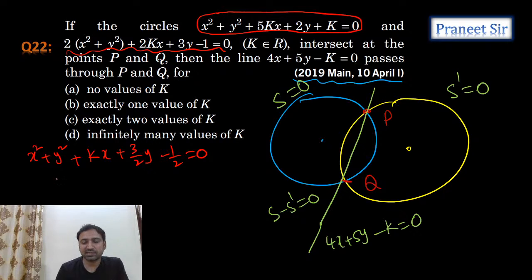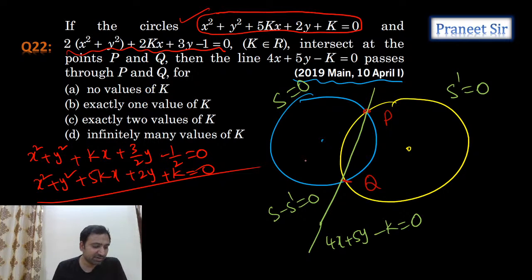And now subtract this equation from the given equation. Why? Because S minus S dash. If you subtract two circles, we'll get the common chord, guys. So if you do this, let's see what we get. When you subtract these two equations, what do we get as the common chord? Let's calculate the common chord here. So we're getting it like this, guys: 4kx, and y by 2, plus k plus 1 by 2. Yeah, this is what we're getting.